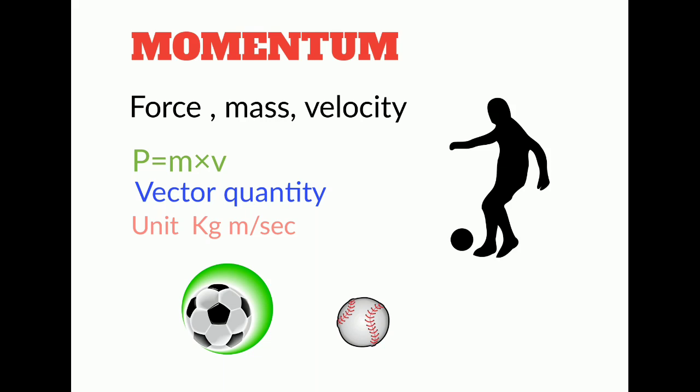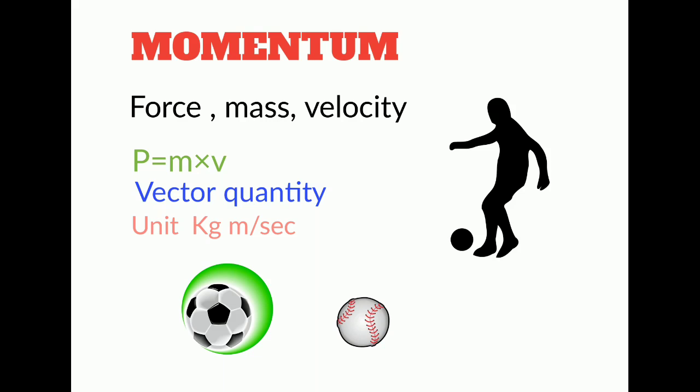So from here comes another quantity, which is momentum, and momentum is defined as the product of mass and velocity. And one thing you have to keep in mind is that momentum is a vector quantity and its direction is the same as the direction of velocity, and it should be clear that velocity is also a vector quantity.